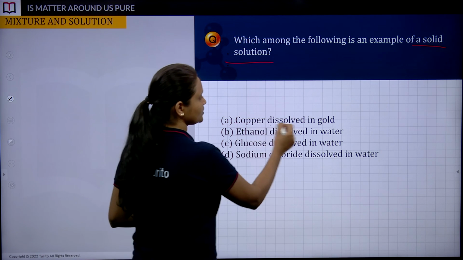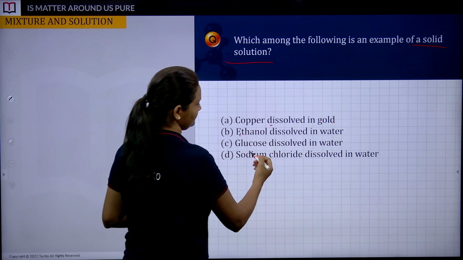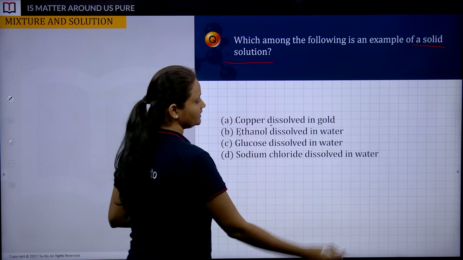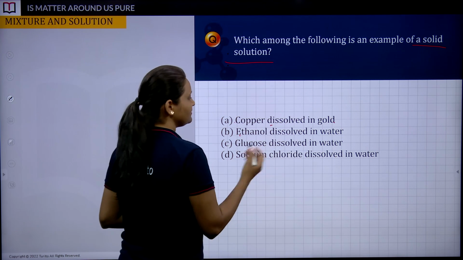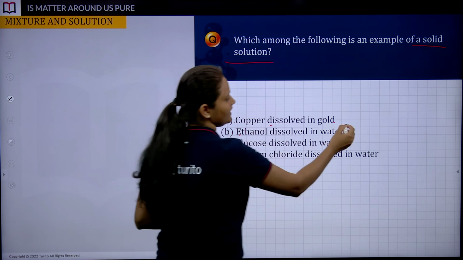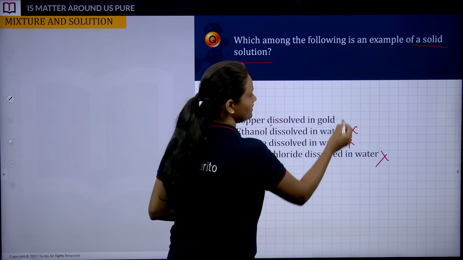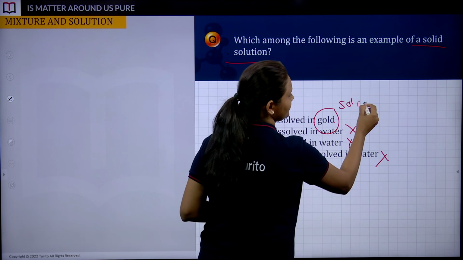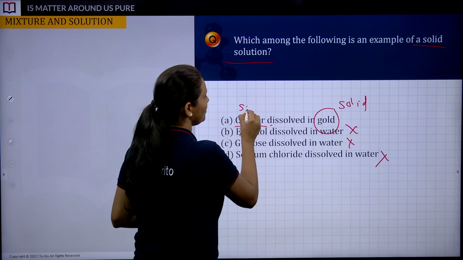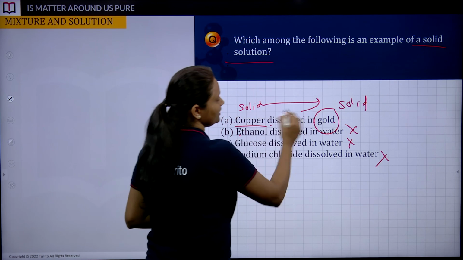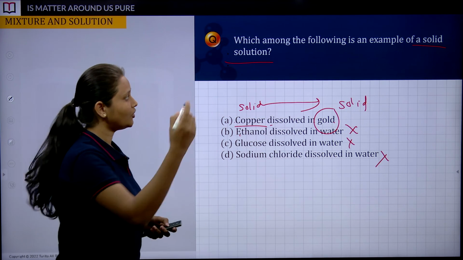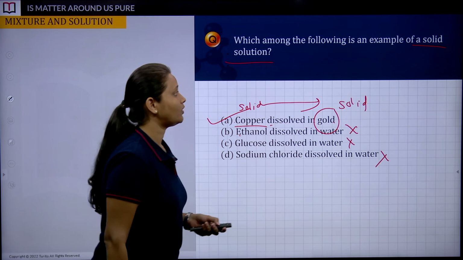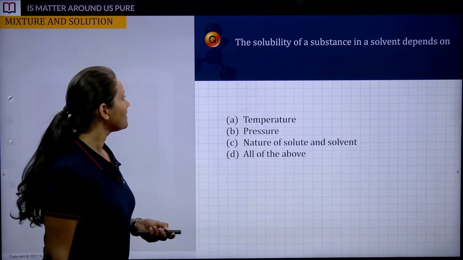So: copper dissolved in gold, ethanol in water, glucose in water, sodium chloride in water. By elimination method, water is liquid, right? We do not want these options. Gold is solid, and copper is solid. So solid, solid, this is giving you the combination for solid solution. That's why your option is correct.